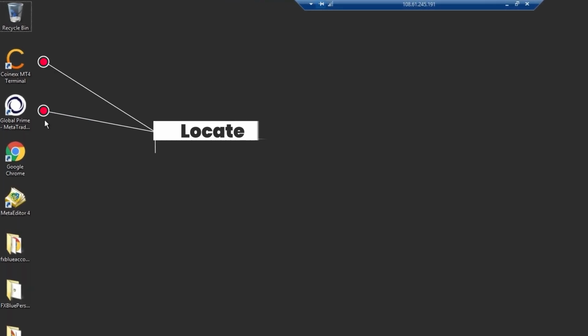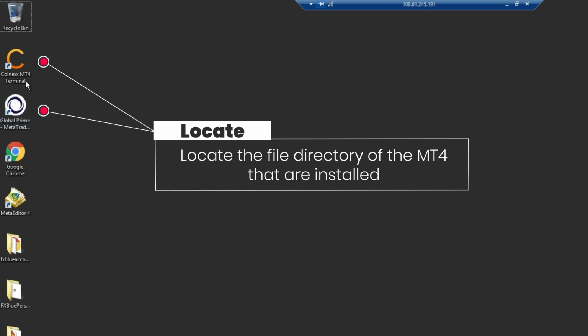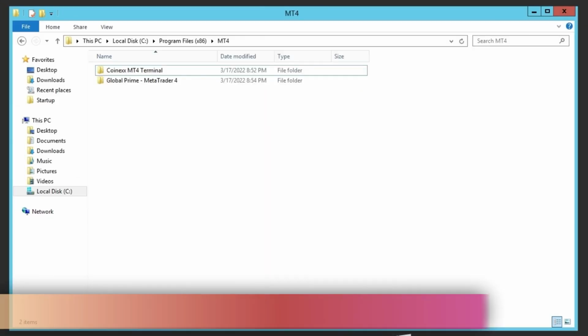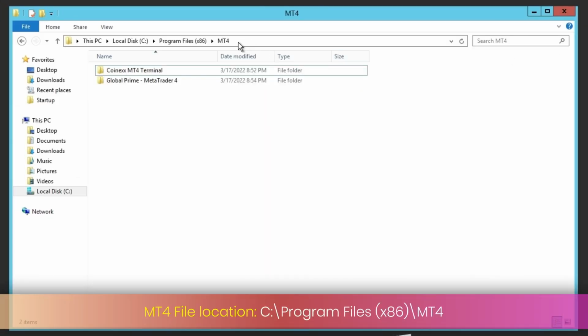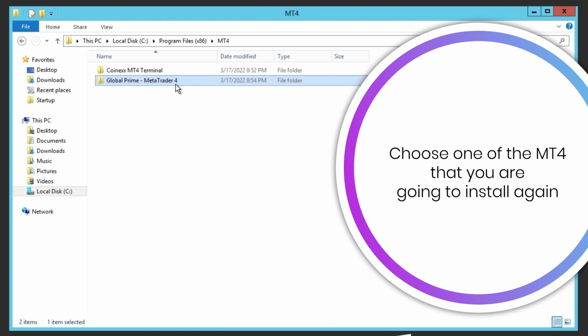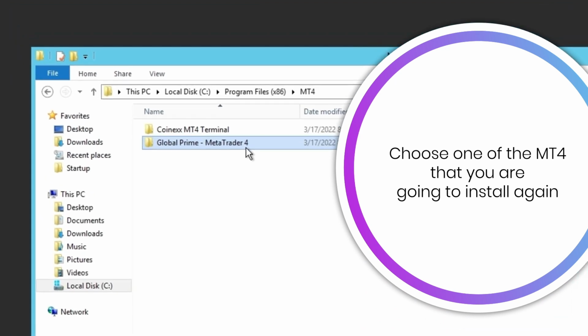If the MT4 you want to install is already installed on your VPS, you need to locate the file directory of that MT4. By default, you can find it in Local Disk C, Program Files (x86). In this video, I will install more than one Global Prime MT4.